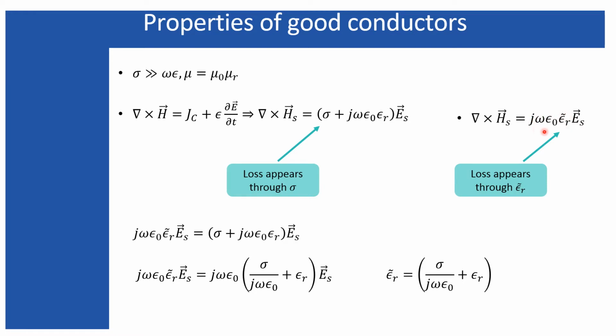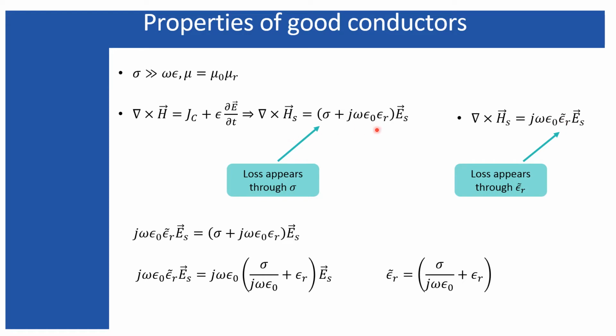So here I have written the formulation for the complex permittivity, which also includes the loss. This modified Ampere's law can be modeled in these two ways, where in one form we can use the real conductivity and the real permittivity, where this real conductivity incorporates the loss. In the other formalism, we can use the complex permittivity, where the complex permittivity includes the loss or the conductivity itself. Let's see how it takes the conductivity as a lossy factor within this complex permittivity.